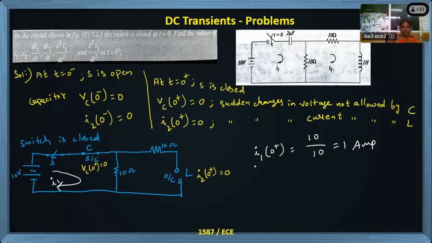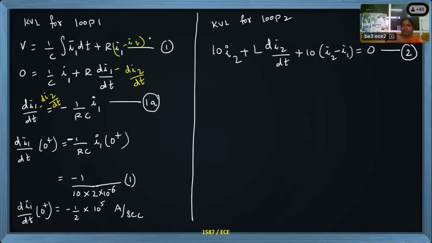And we already know I2 of 0+ is 0, and VC of 0+ is 0, we concluded. These things we analyzed when the switch is closed. Now we will go with the KVL equation in the closed loop. So now I am going with KVL for loop 1. I will proceed with this equation.